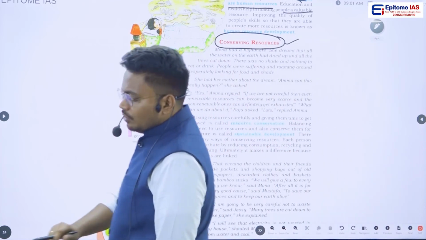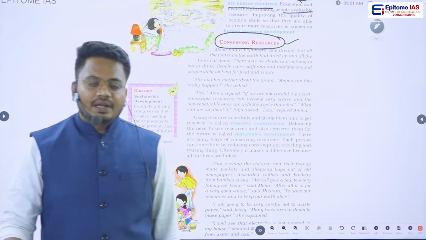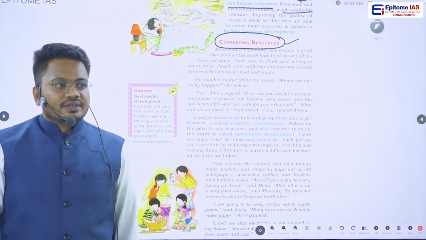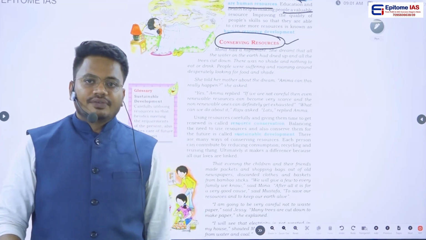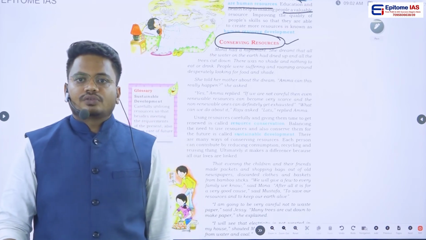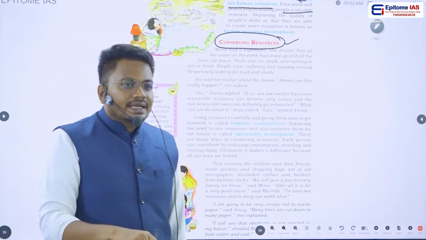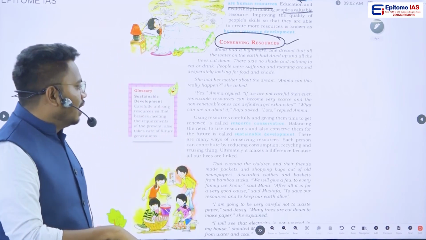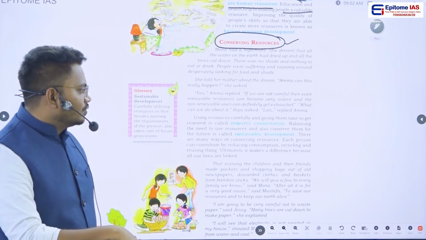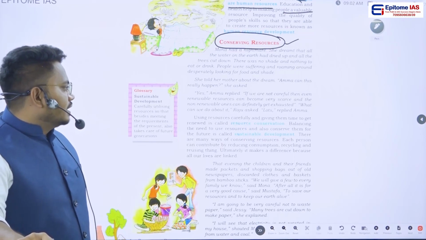that even though renewable or non-renewable resources are naturally made, excessive use of these resources would make it very difficult to survive, because the availability of those resources would become less. Now the point here is, in conserving of resources, we have to understand two terms. One, resource conservation. Second one is sustainable development. So what is meant by resource conservation?